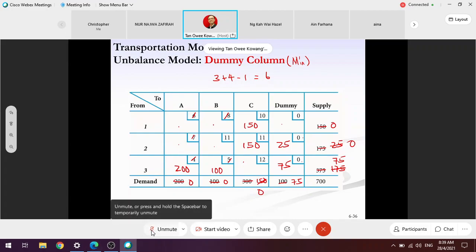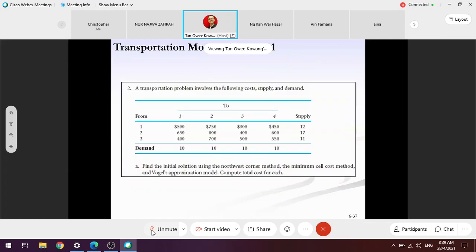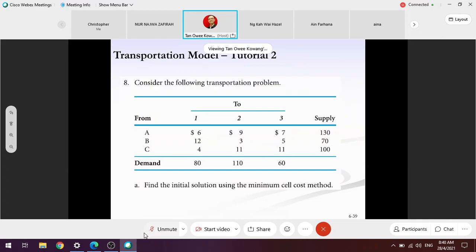We have finished the discussion on initial cost. So for initial cost, there's a tutorial. I think there are 2 tutorials. This is tutorial 1, for the balanced model. You need to work out the initial solution using 3 methods. Then this, if I remember correctly, should be the unbalanced model. Yeah, definitely this is unbalanced. You have to do it.